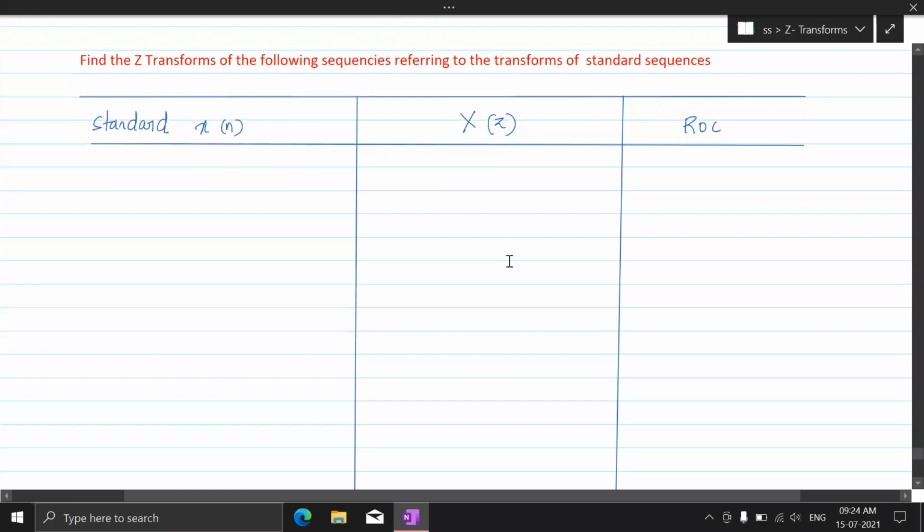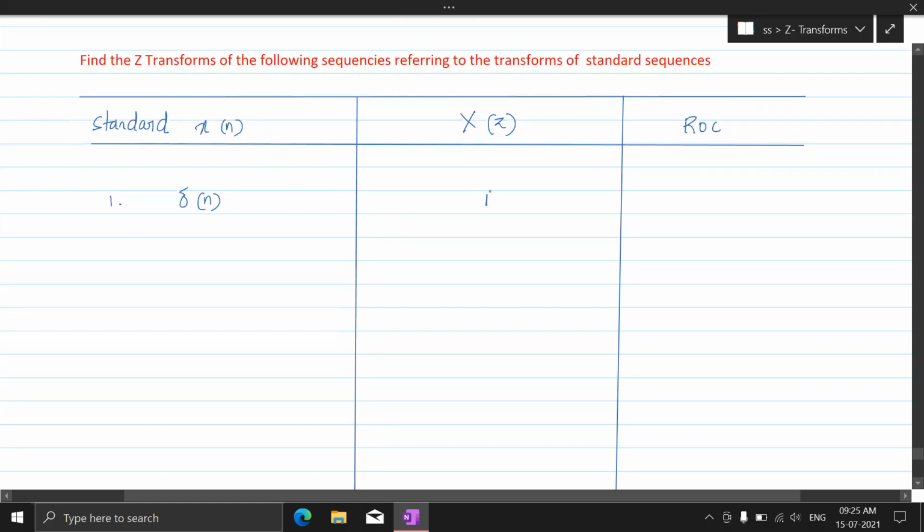The first one that we have seen, the function is delta of n. If it is delta of n, x of z is 1.